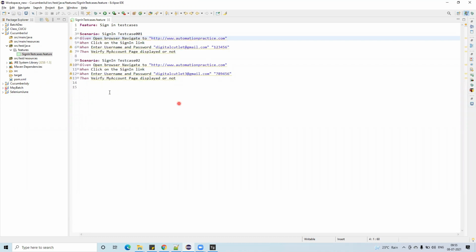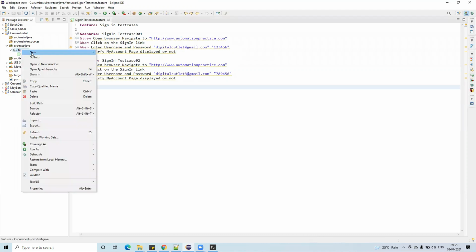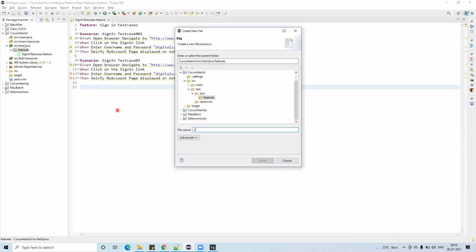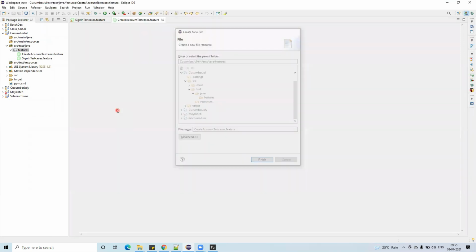So this is done. Do the same thing for another file, which is create account. Go here, file, create account test cases dot feature. Done.